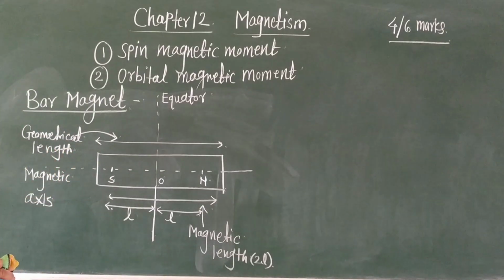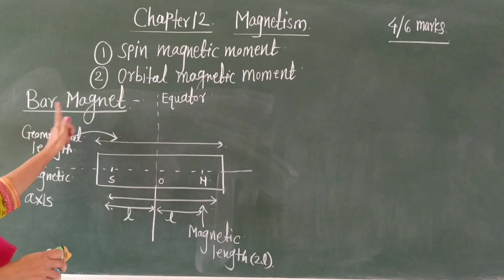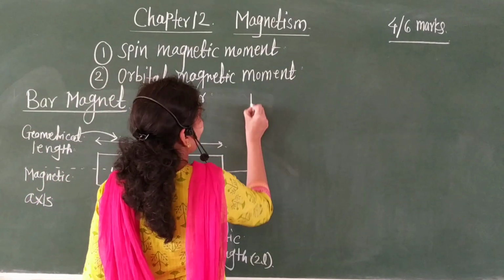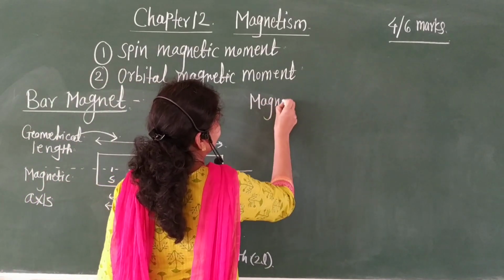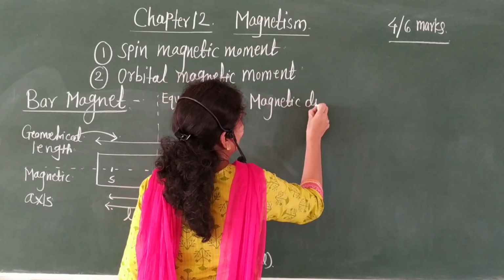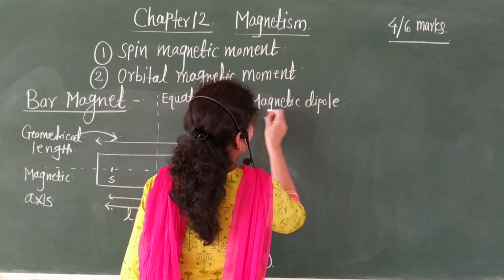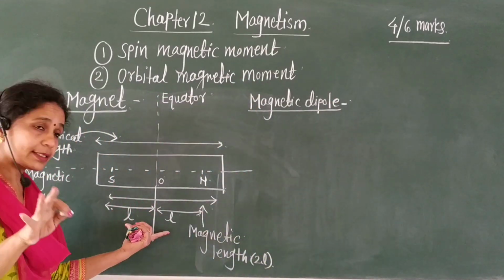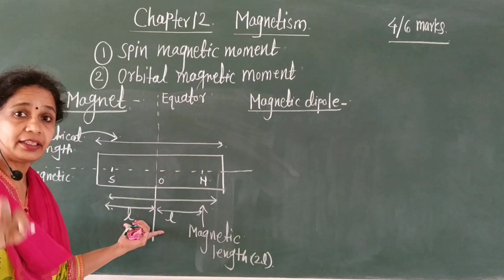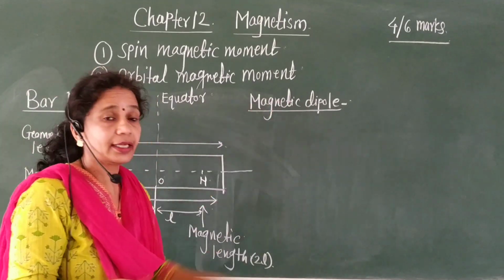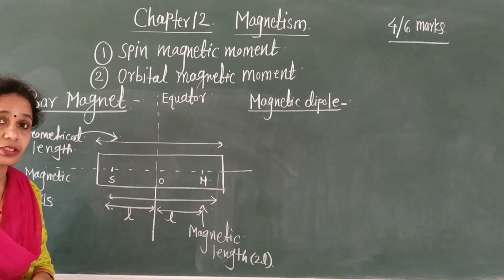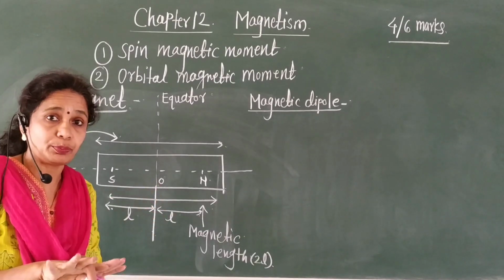Okay, let us see this one by one point. First, what is the bar magnet? Bar magnet has two poles. Okay, therefore magnetic dipole is defined as two equal and opposite poles separated by some finite distance. Magnetic dipole means it consists of two equal and opposite poles.